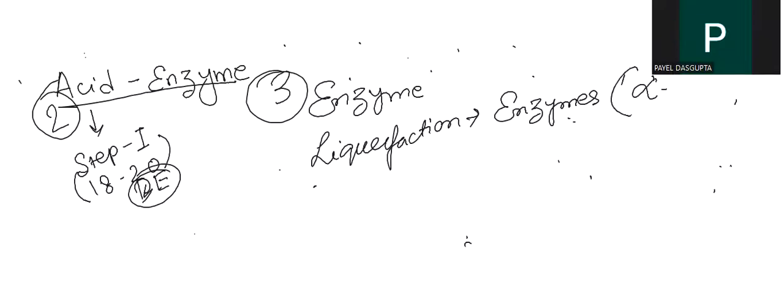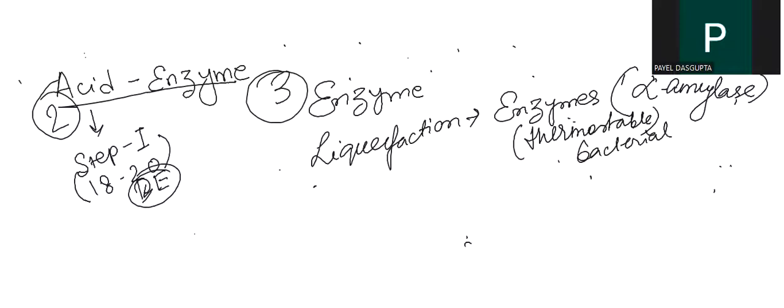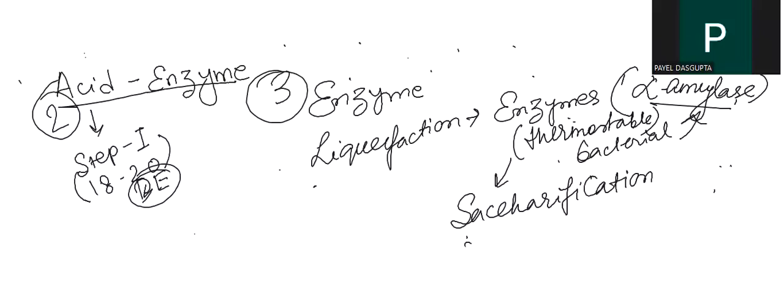Because this is obtained from thermostable bacteria. So in the liquefaction process, alpha amylase is involved, followed by the saccharification process, which will be done by fungal amylase. And finally we will get the glucose.